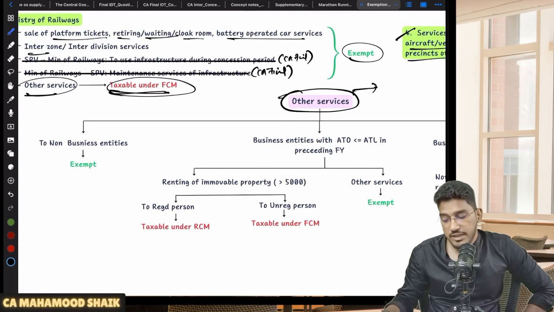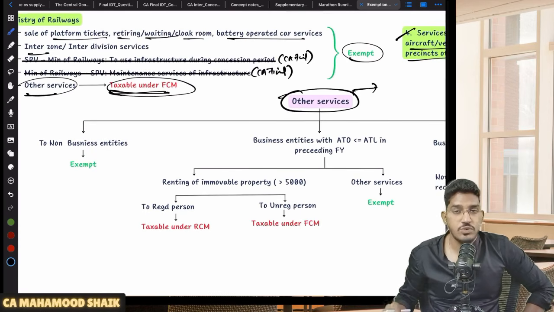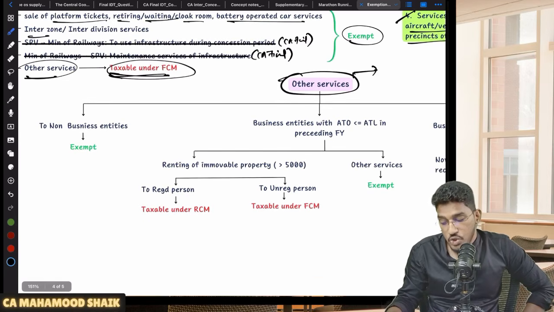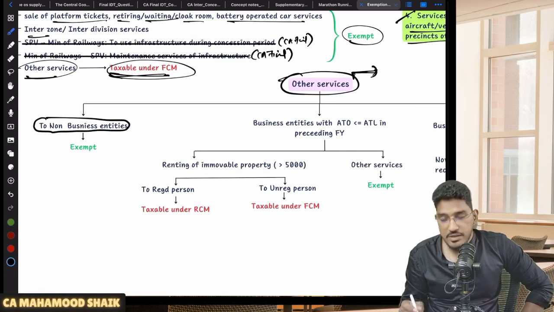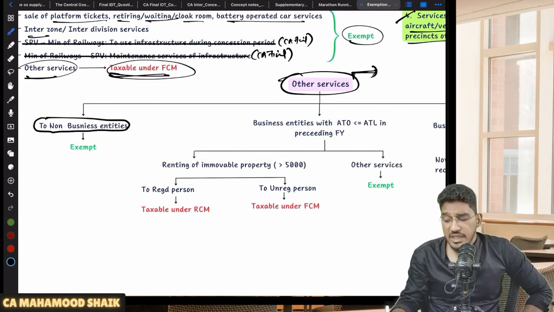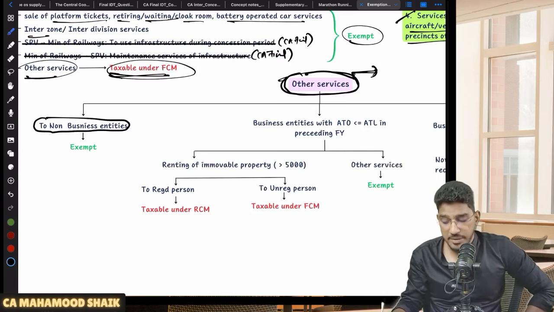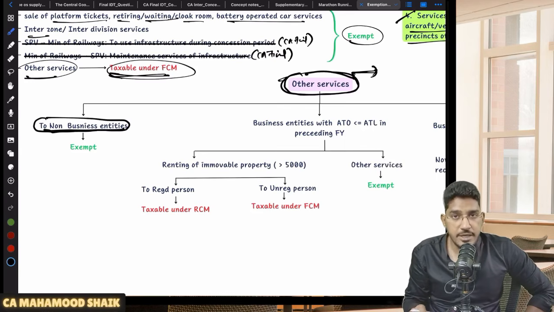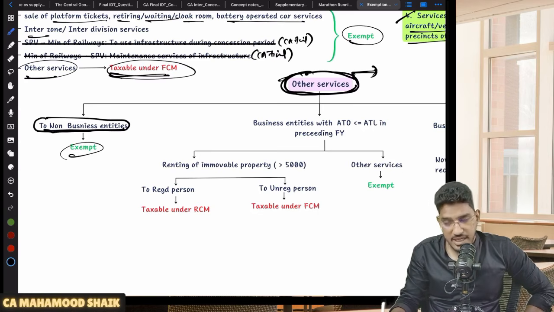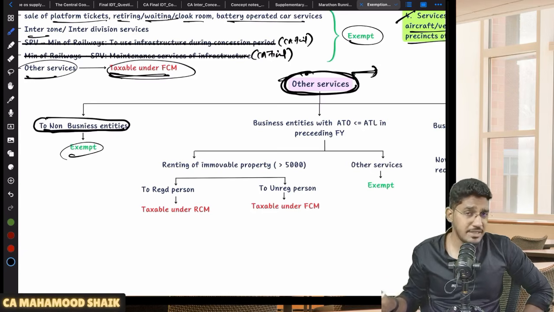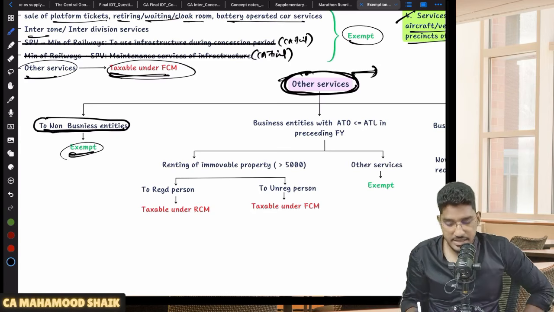So now when it comes to other services, what is the taxability status? Who is liable to pay the GST? Let us see. When it comes to any other service, and if those services are provided to non-business entities, apart from specified services, if any other services are getting provided by government and the recipient is a non-business entity, like some individual or some person getting services, and the recipient is not a business entity, exempt. Other than specified service, if any other service is getting provided and the recipient is a non-business entity, no GST liability, no FCM, no RCM, it is exempt.